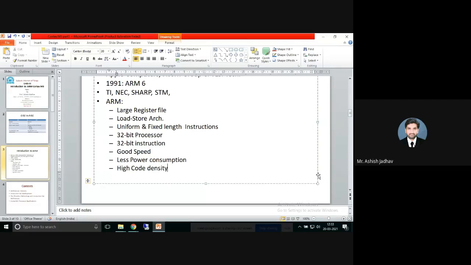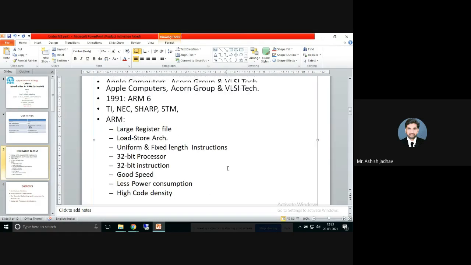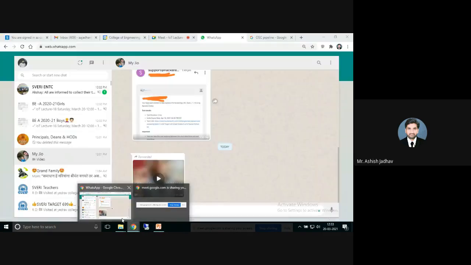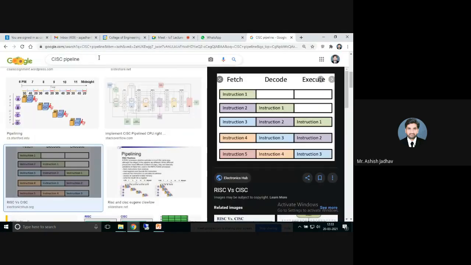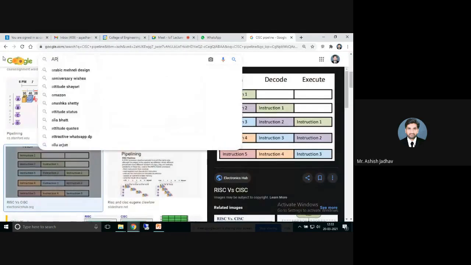So these are the features I have written here for the ARM Cortex M3, ARM Cortex family, right? So these are the features of ARM. I hope you understood the history and some of the introductory part. Now, before I take you to the actual Cortex M3 and learning the Cortex M3, I would like to make you aware of the things which you have learned already, right? So ARM architecture.